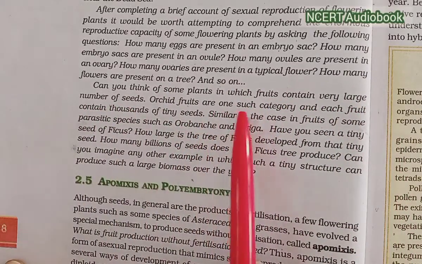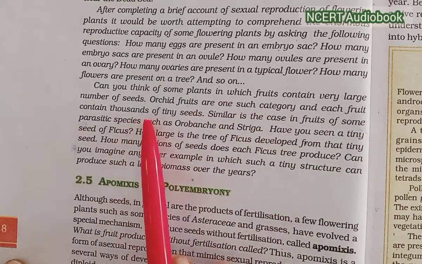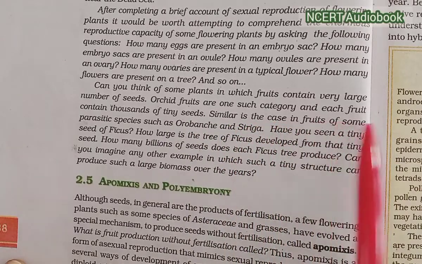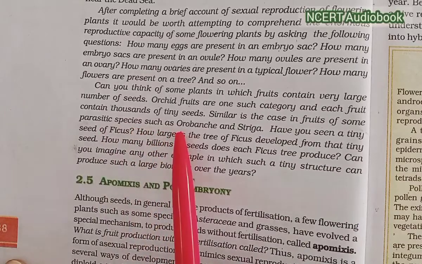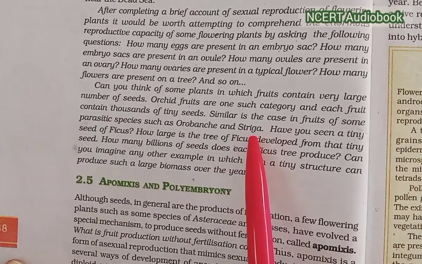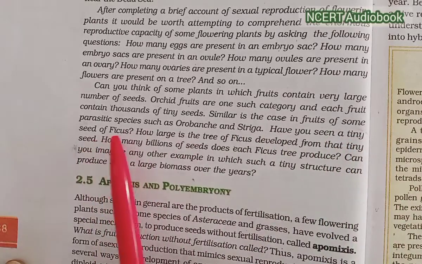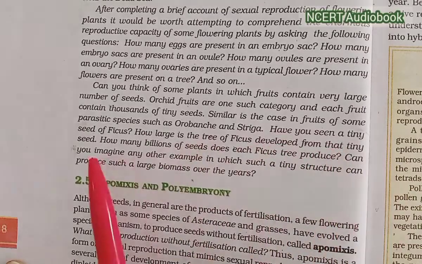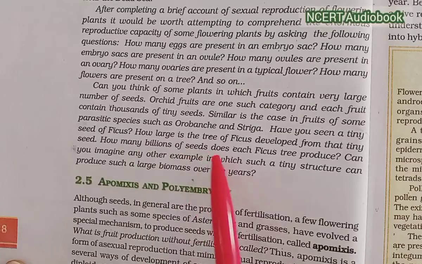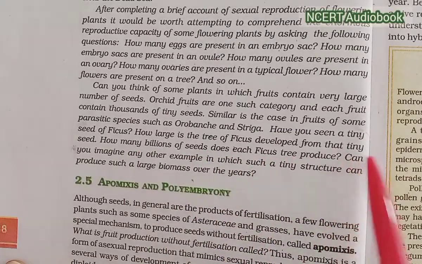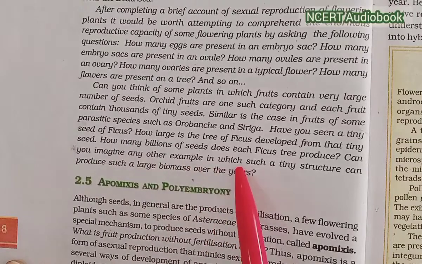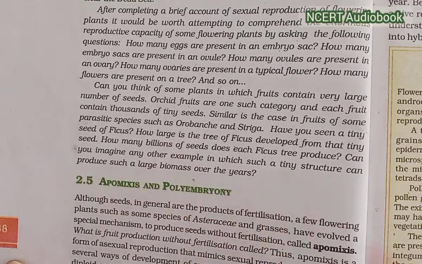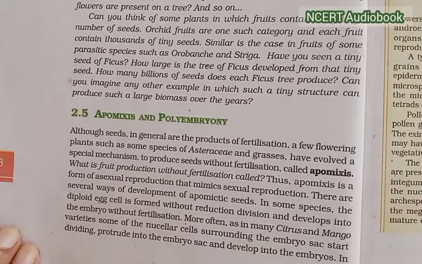Orchid fruits are one such category, and each fruit contains thousands of tiny seeds. Similar is the case in fruits of some parasitic species such as Orobanche and Striga. Have you seen the tiny seeds of Ficus? How large is the tree Ficus developed from that tiny seed? How many billions of seeds does each Ficus tree produce? Can you imagine any other example in which such a tiny structure can produce such a large biomass over the years? Apomixis and polyembryony.